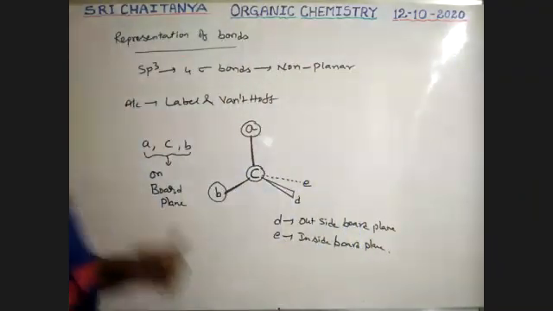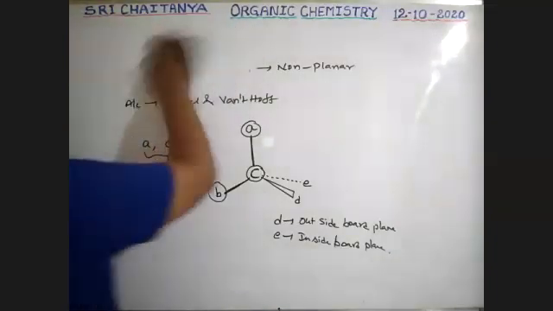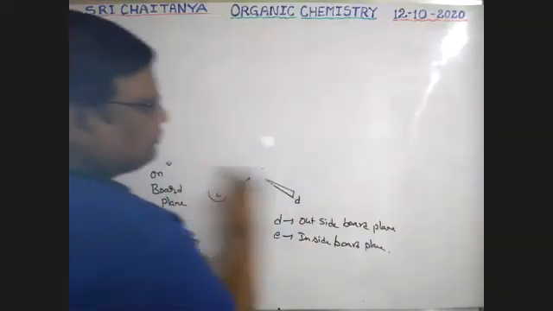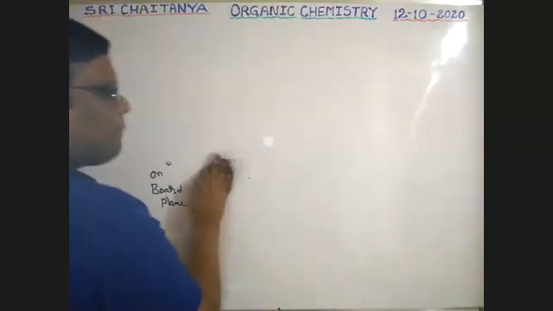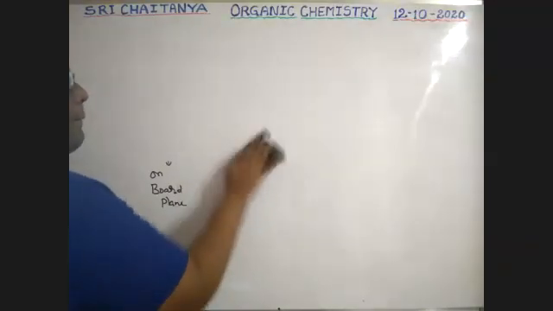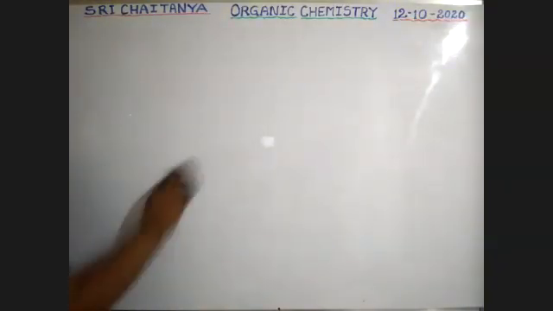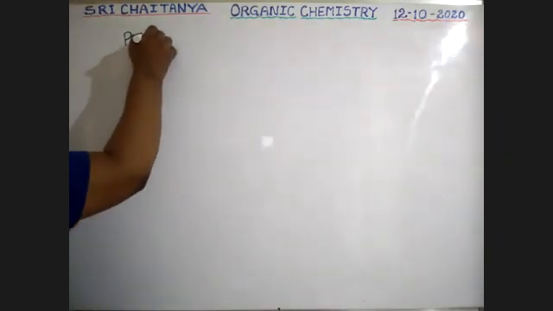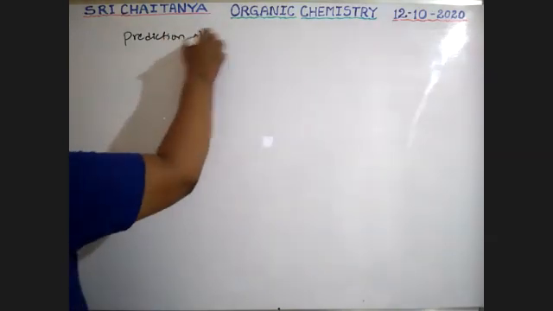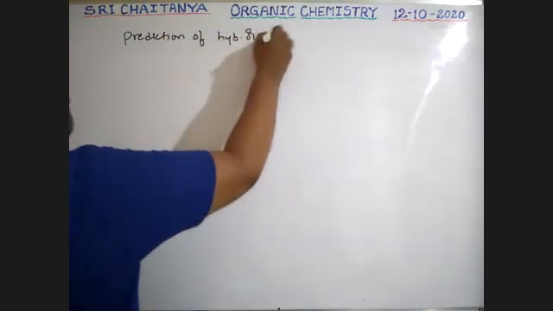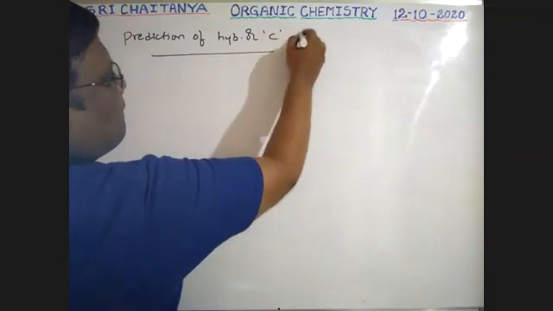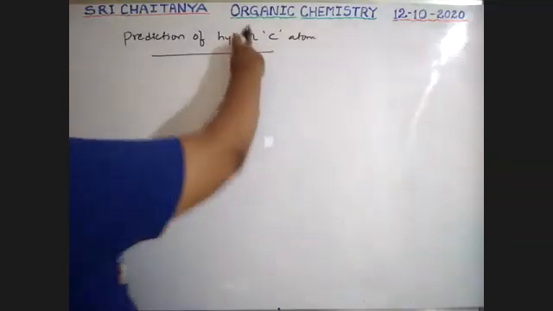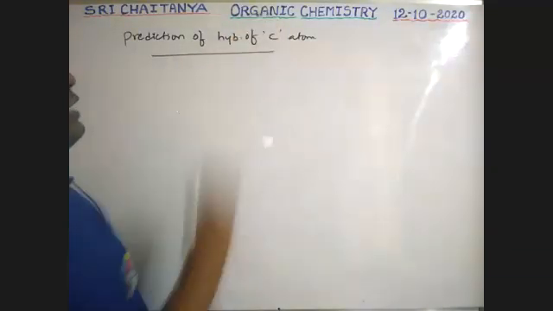See here, prediction of hybridization of carbon atom.